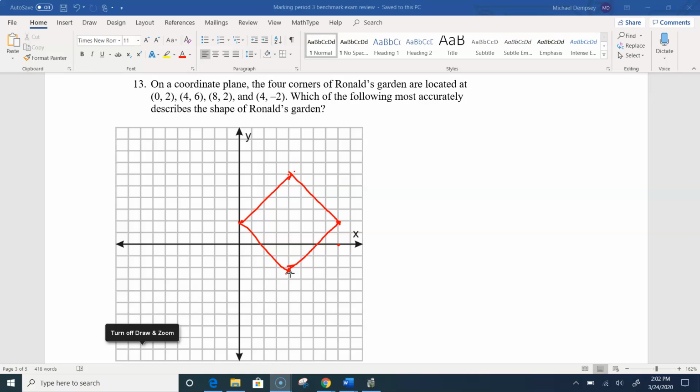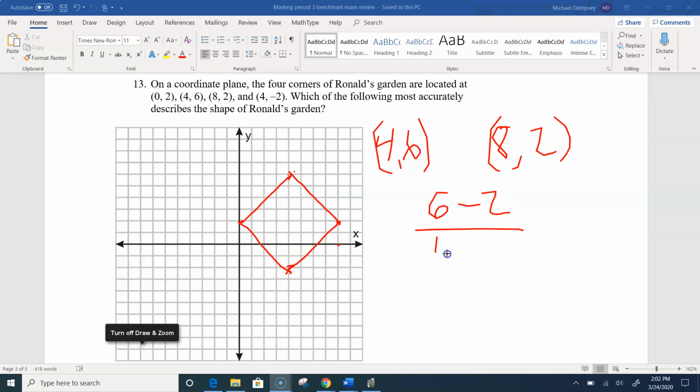Okay, so if I look at the slope from this point here at (4, 6), we have this one point that goes from (4, 6) over to (8, 2). Let's think about what the slope of that line is. We subtract the y coordinates in the top, 6 minus 2, and then the x coordinates in the bottom, 4 minus 8. So I get a slope of 4 over negative 4, which is negative 1. Normally I would count that slope off, it's just hard for me to do that with the touch screen that I'm using.